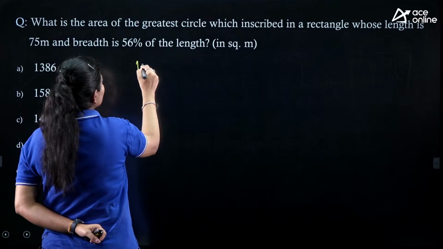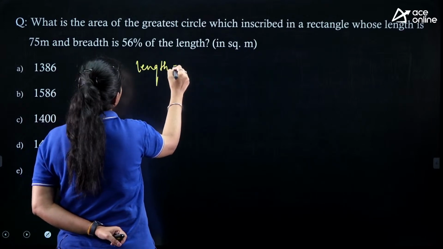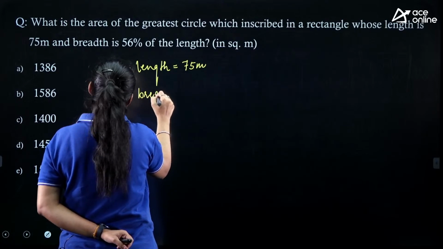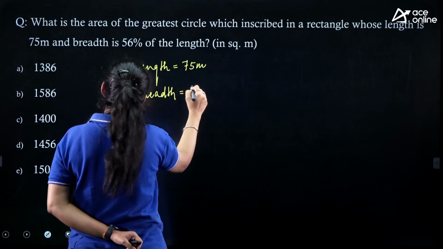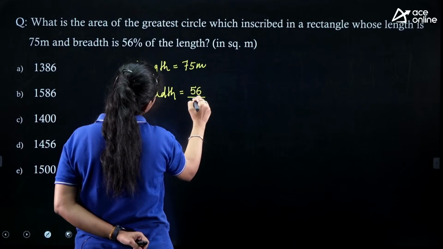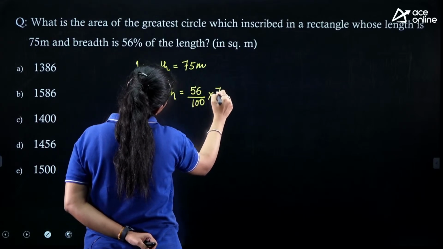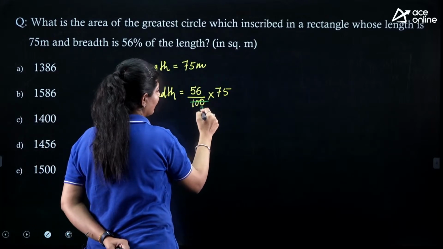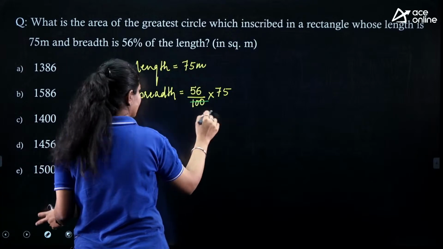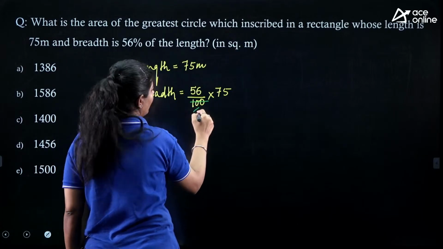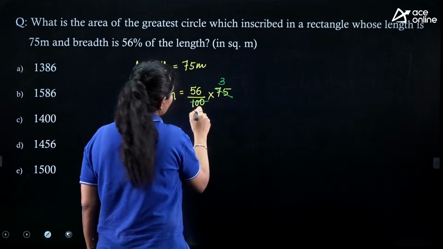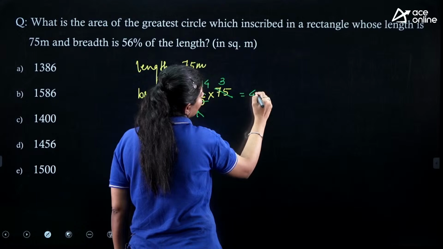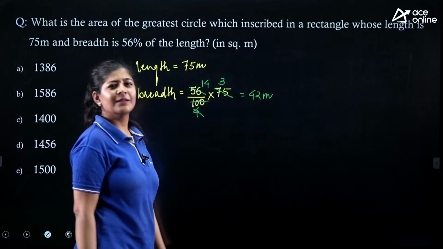According to the question, the length that we are having is 75 meters. Can we calculate the breadth? Yes, this is nothing but 56% of 75, the length. So we can say that here we are getting 4, here we are getting 4 and here we are getting 3. If we eliminate it, here we are getting 14, and basically we are getting 42 meters. This is nothing but the breadth.